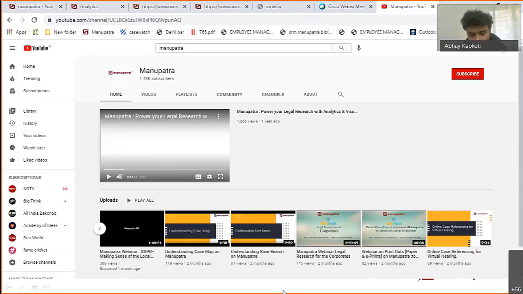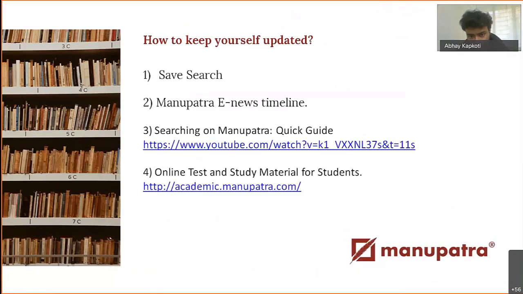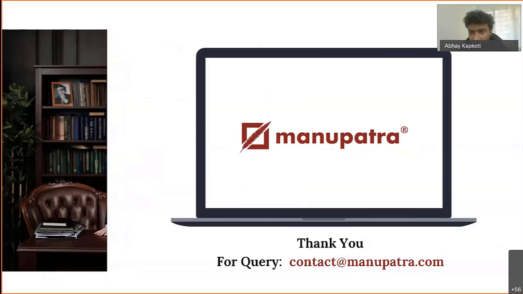Apart from that, we also have this online, Arun sir, I'll share these links with him. Academic.manupatra has study material. If you want to revise certain topics or test yourself, we give different kinds of incentives. Just go to academic.manupatra, where you can read articles and treatises, and find test papers with proper research problems that you solve using Manupatra.